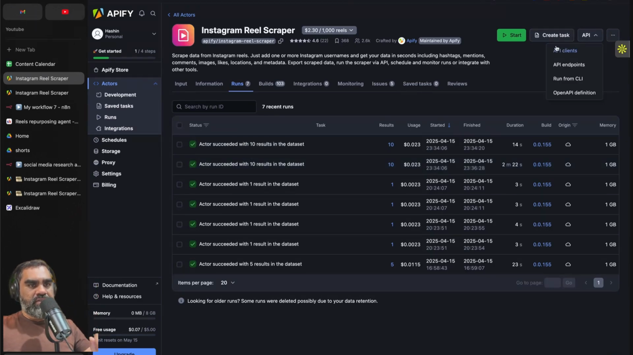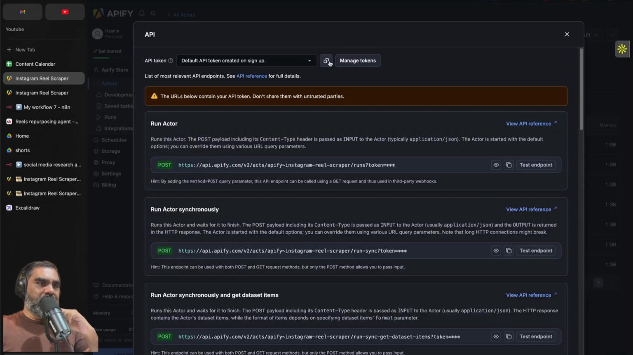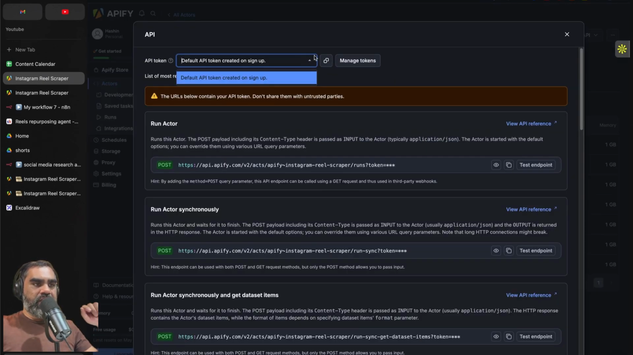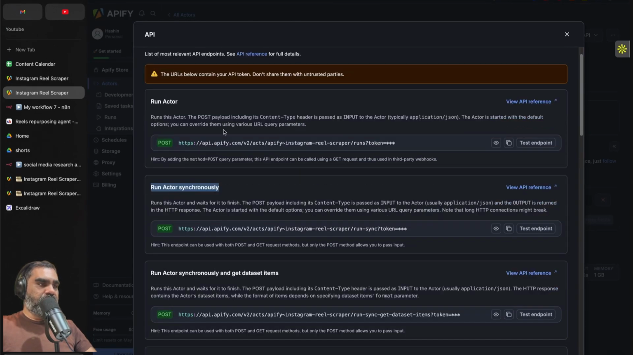We are going to use the API. So once you create an Apify account, simply go to API tokens, click on manage tokens if you haven't created a token already. So in here, if you click on API reference for that particular actor, you have running an actor, and you have running an actor synchronously as well, which I don't prefer. I prefer the other one.